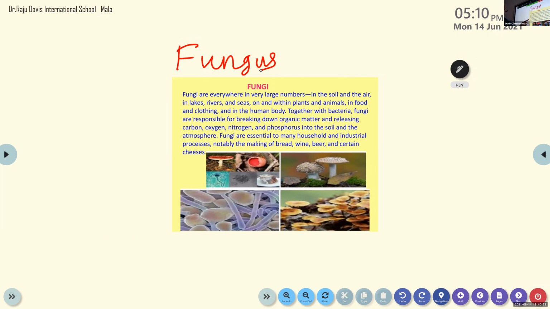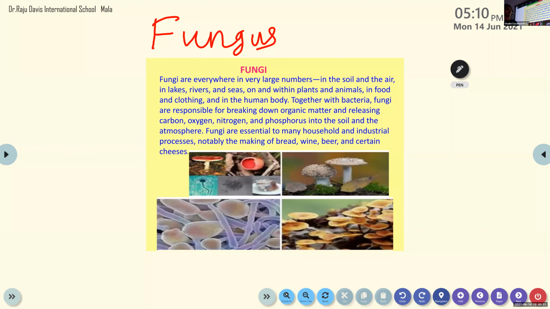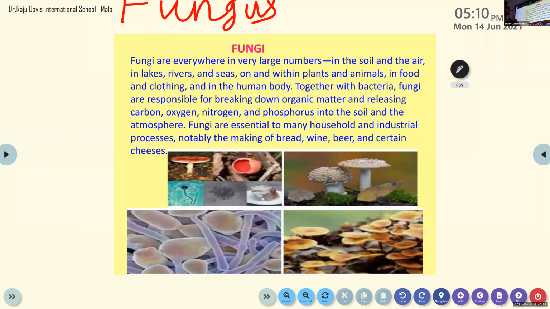Not only animals, this is small, bacteria-like, because we cannot see it with the naked eyes. We have to use the microscope for it. But some of the fungus you can see. I showed you in the water, on the bread. You will see it, but you cannot see the structure clearly. You can only see the color. Actually, they also have their own body structure, but they are microorganisms, very small, minute microorganisms.